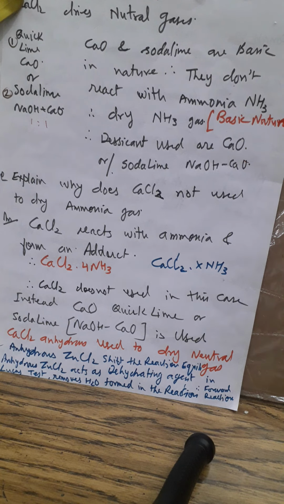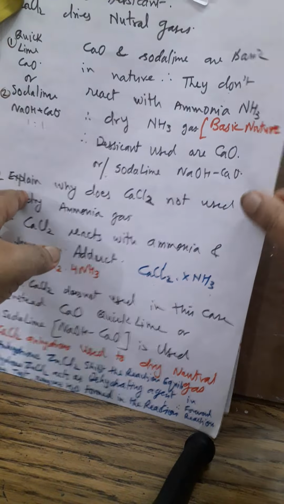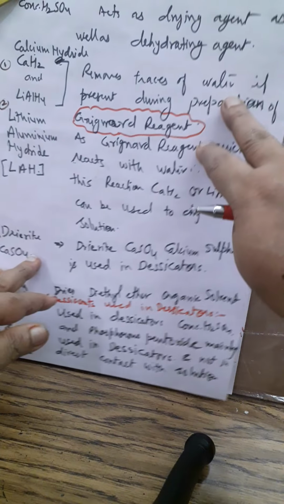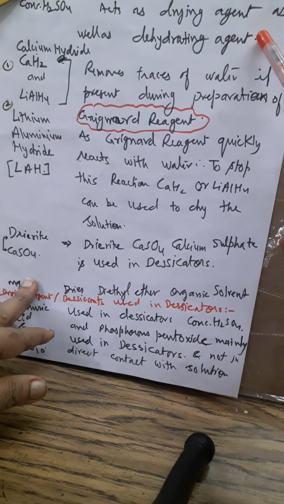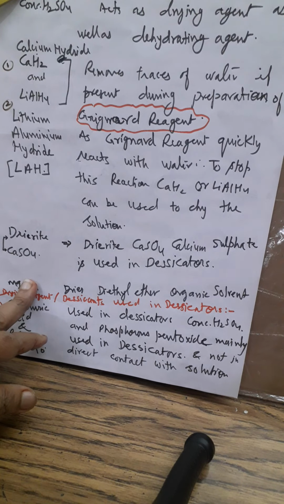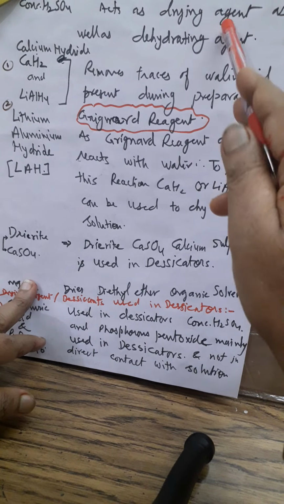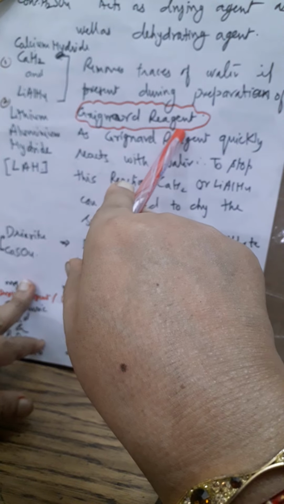Okay, now we have to go on. Did you write it? Okay, now I'll do different things. See, now I will tell you this. Conc H2SO4 acts as a drying agent as well as a dehydrating agent. You know, it is used in a desiccator, and we have seen that we have done so many dehydration reactions in the case of alcohol. It removes water from alcohols and forms alkene. Clear? Now see here, it removes traces of water if present in the preparation of Grignard reagent.